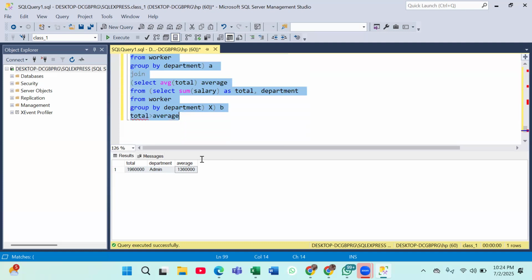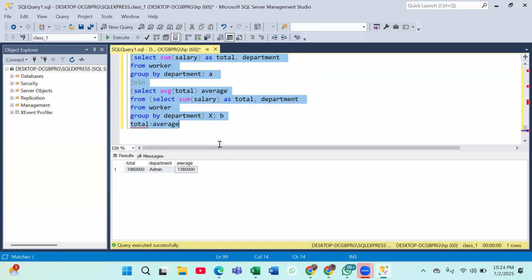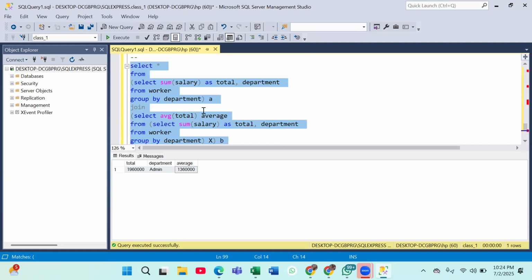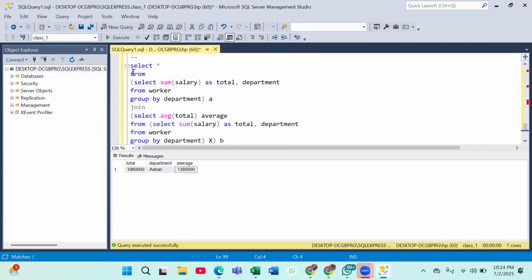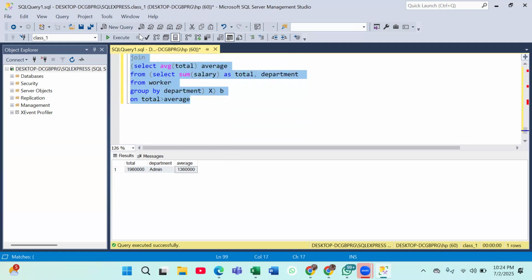So what do you think? Which one is better, CTE or subquery here? What do you guys think? That depends on you, right? What do you think? Which one is better here? CTE or subquery? Okay, people are saying subquery also.